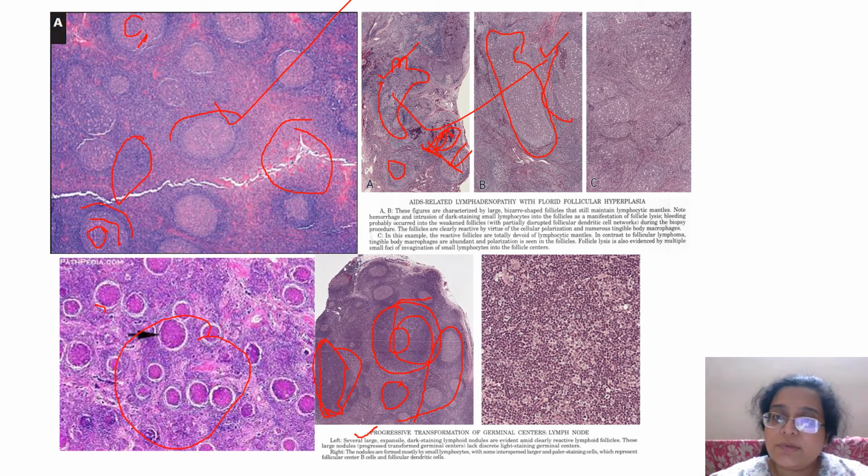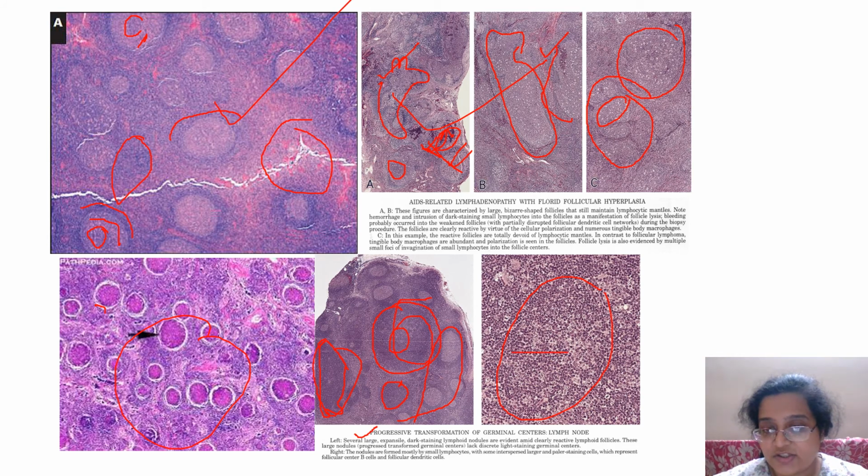The last stage, here you see there are no mantle zones. So you are going to think, oh my god, this is a lymphoma. No, it is not, because there are a lot of tingible body macrophages, and tingible body macrophages are mostly seen in benign lesions. So when you see this, go back and ask the clinician whether the patient has any history of Castleman or HIV, etc. Okay.